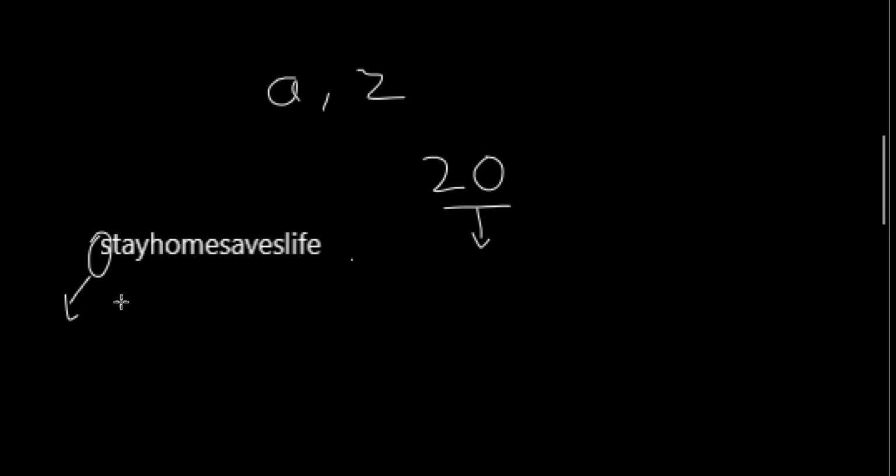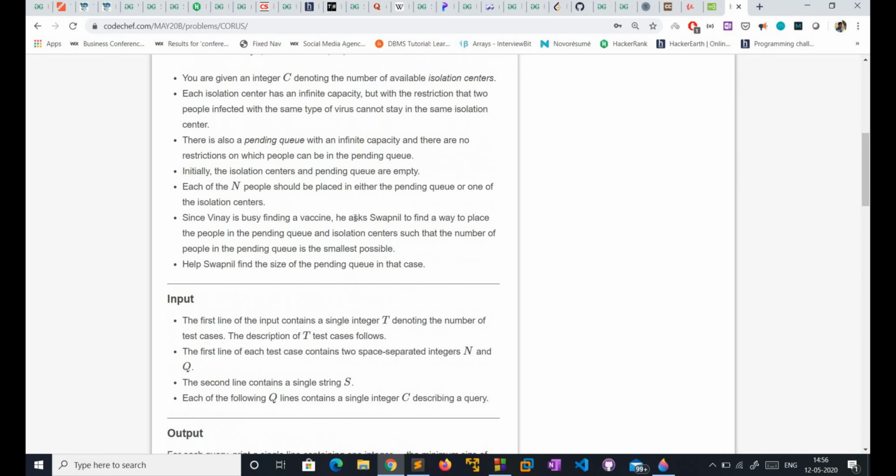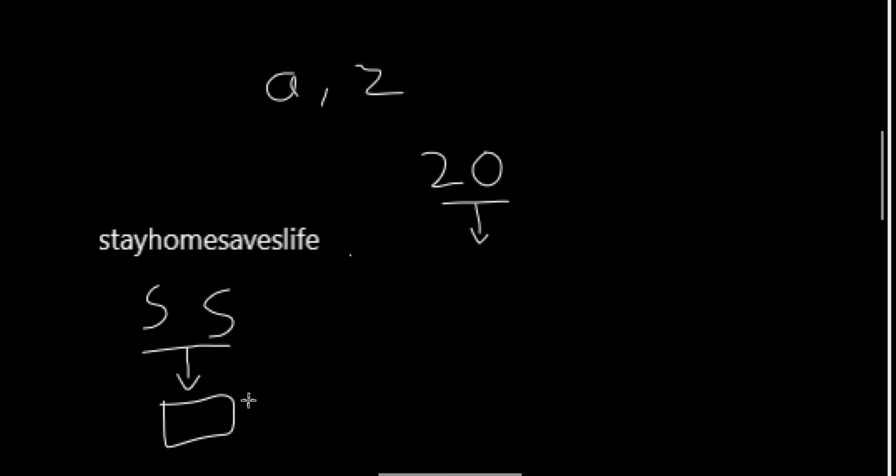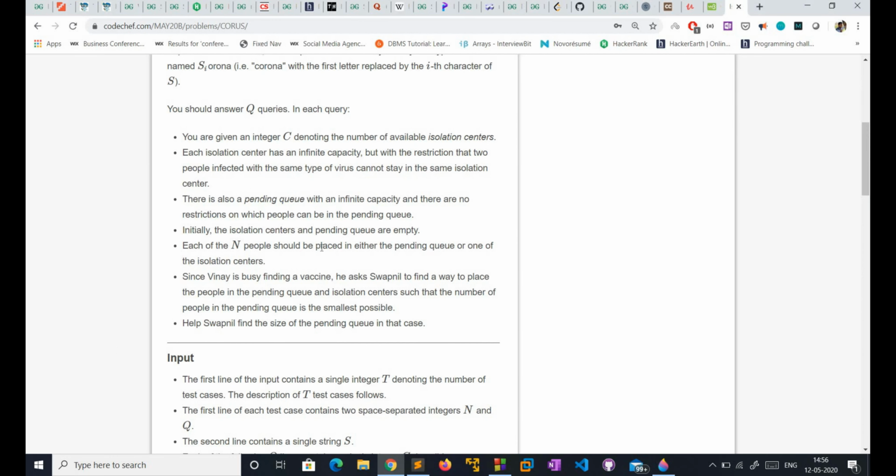So in "stay home saves lives", if a person is infected by S and another person is also infected by S, these two cannot live in a single center.